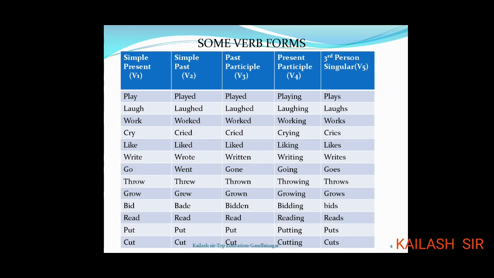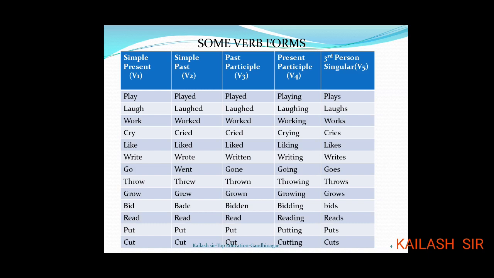V4 and V5 are a general list we can say, but we are mainly concerned with the first three forms. So the first three forms are important, that is V1, V2 and V3. V4 is common, you can see all have ing at the end as a suffix. And the third person singular, that is the V5 form, is nothing but the V1 form. When it is used with third person singular we add s or es. So the important ones to study are V1, V2 and V3.